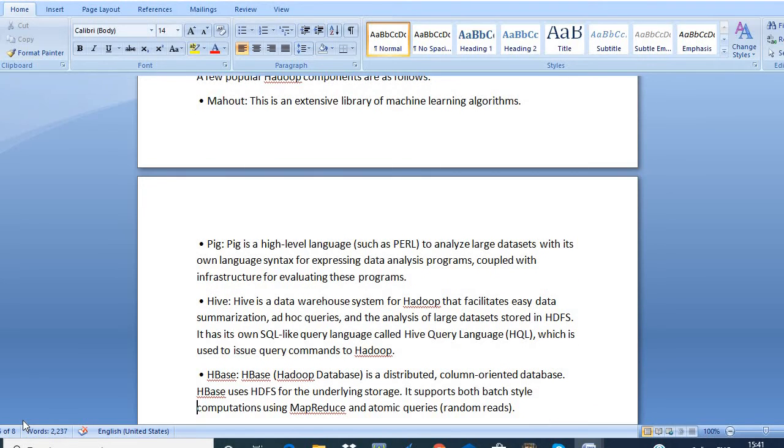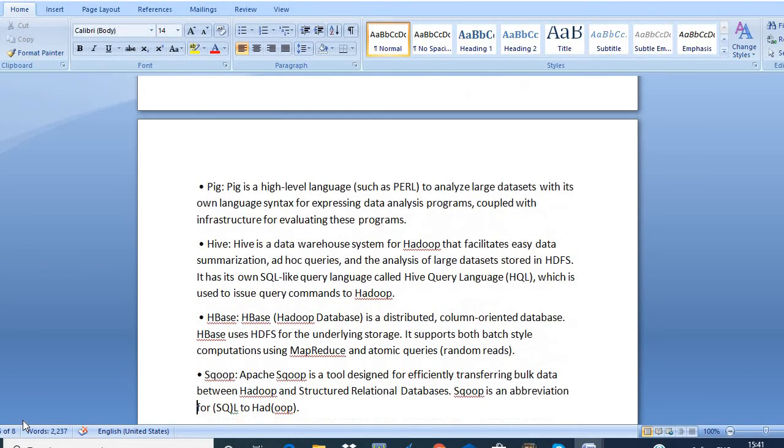Hive is a data warehouse system for Hadoop. It is used for data summarization, queries, and analysis of large data sets which are stored in HDFS. It has its own query language called Hive Query Language, HQL. Not SQL, it is HQL. Next is HBase. HBase means Hadoop database. It is a distributed, column-oriented database. HBase uses HDFS for storage.